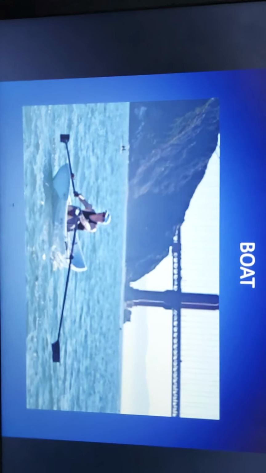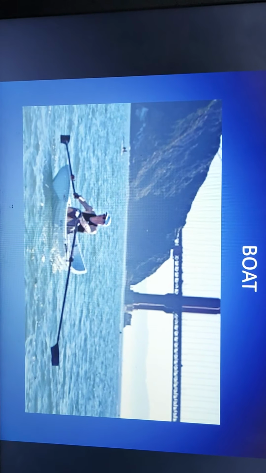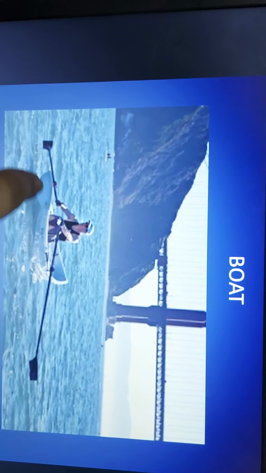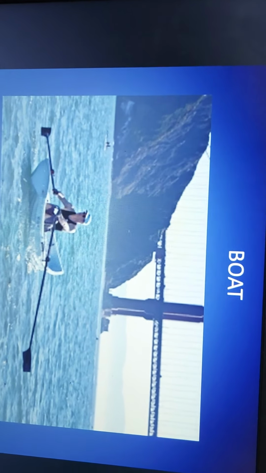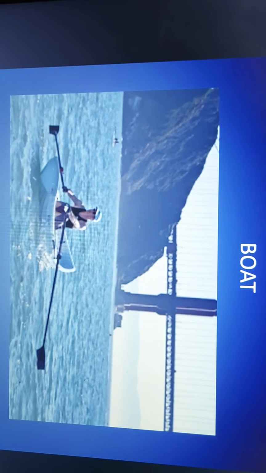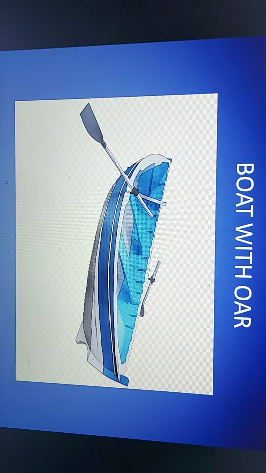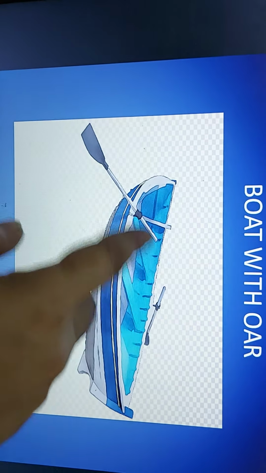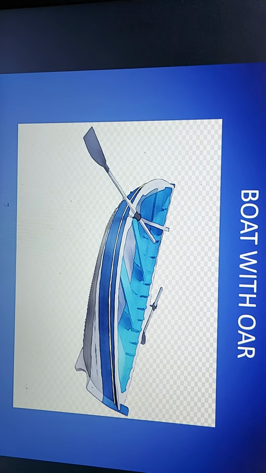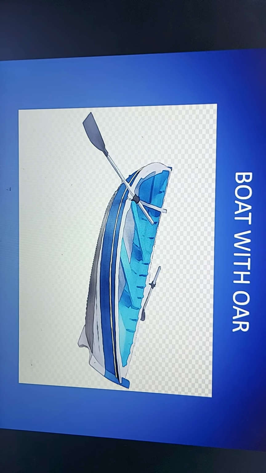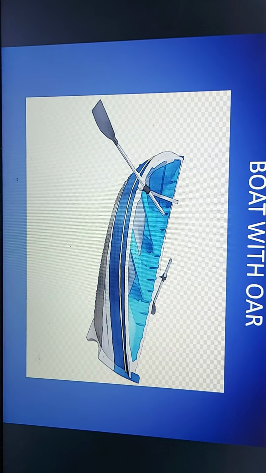This is a boat, and this is a water transport. What is this person holding in his hand? These are oars, and this is very slow. Only few people can sit in a boat. Do you want to see another one? This is a boat and only few people can sit, and it has oars. It does not require any fuel. And it's a water transport.